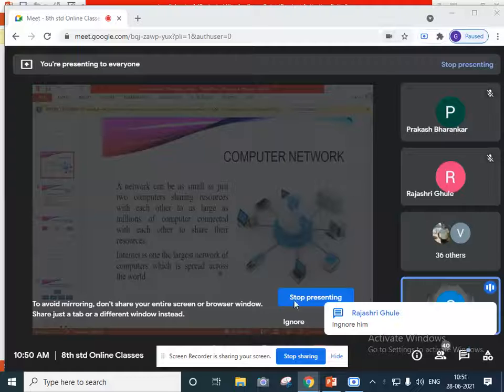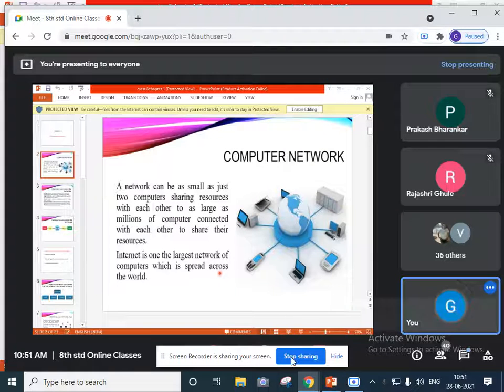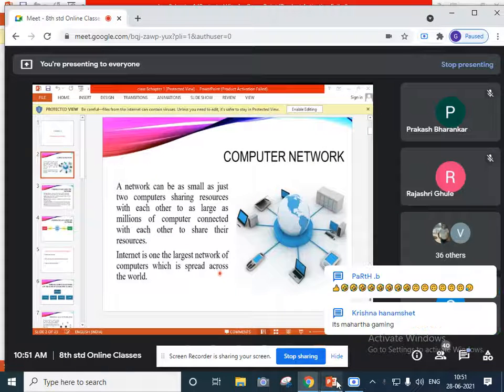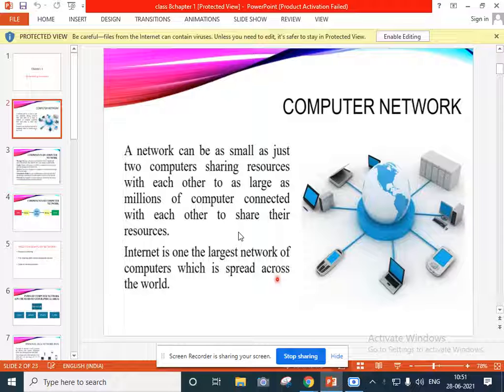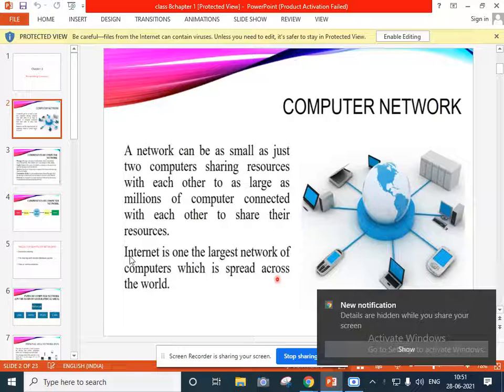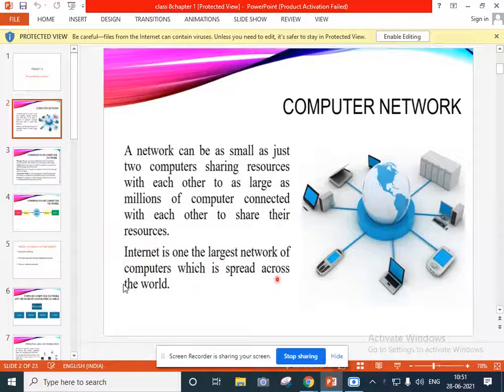Online classes. So for that, what do you want? You want a proper internet connection. Now, what is the internet? The internet is one of the largest networks of computers, spread across the world. With the help of the internet, you are connecting and communicating with each other.